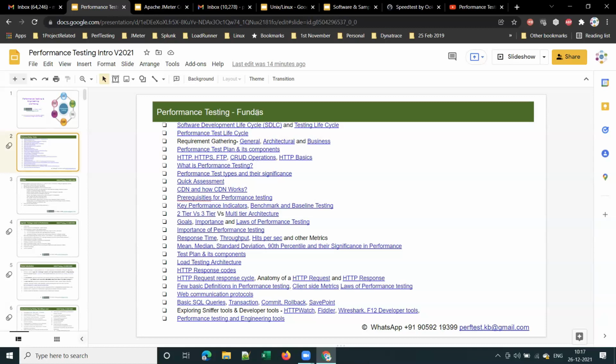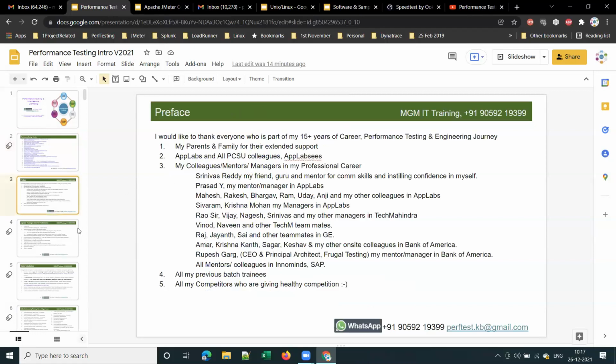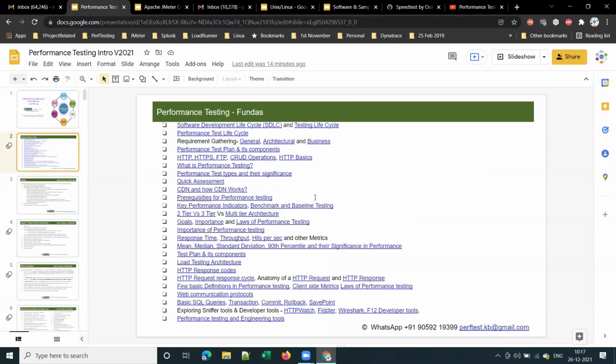So these are the performance testing fundamentals. Let me first explain the roadmap. For the first 10 to 15 days, I will be explaining performance testing fundamental concepts. And then I'll be starting with JMeter and LoadRunner. There is already one batch running currently, but it started like 10 days back.